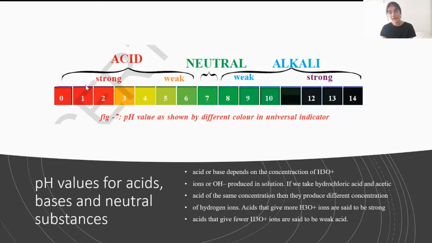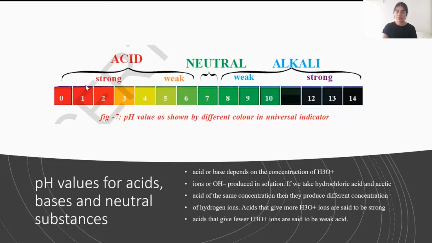Same with bases. The more OH minus ions these bases can give in an aqueous solution, the more basic those substances will be; the fewer OH minus ions they can give out in an aqueous solution, the weaker these bases will be. Neutral substances will not give off either H3O plus ions or OH minus ions, they remain neutral.